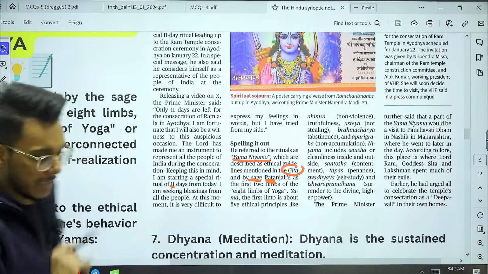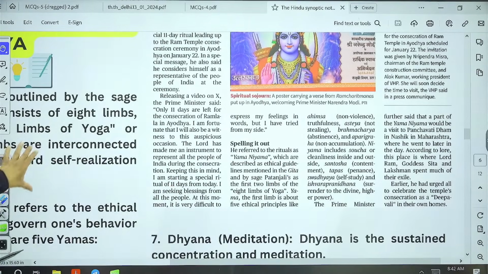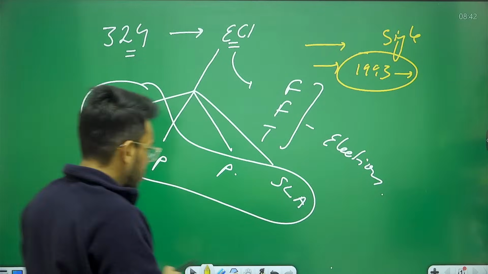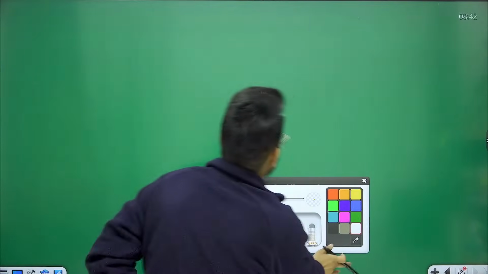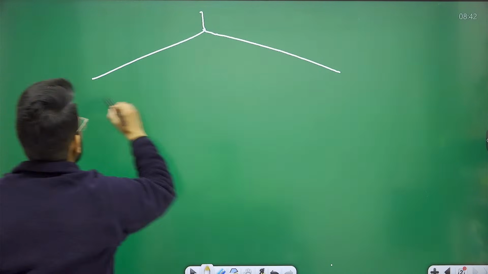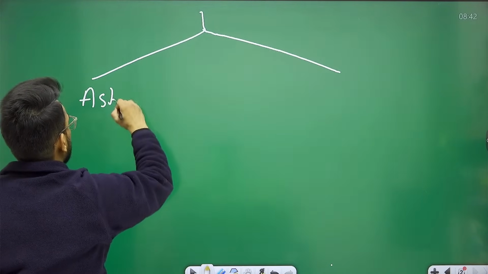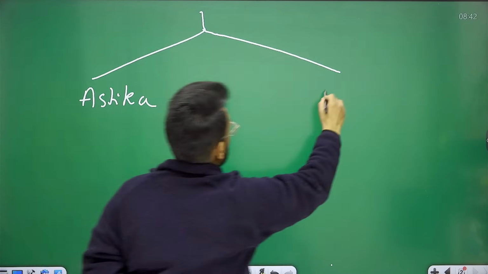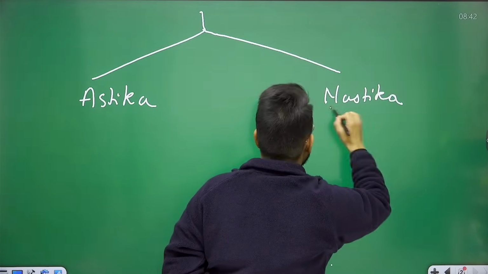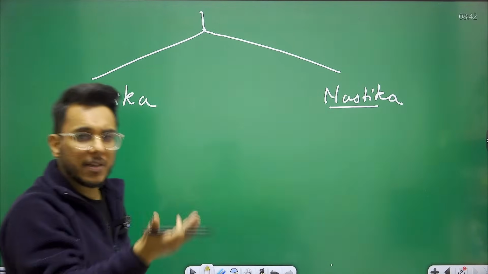Now, let's discuss this from scratch. Guys, when we talk about Indian schools of philosophy, understand this: they can be divided in 2 parts. Number 1 is Astik and number 2 is Nastik. Astik and Nastik have nothing to do with belief in God.